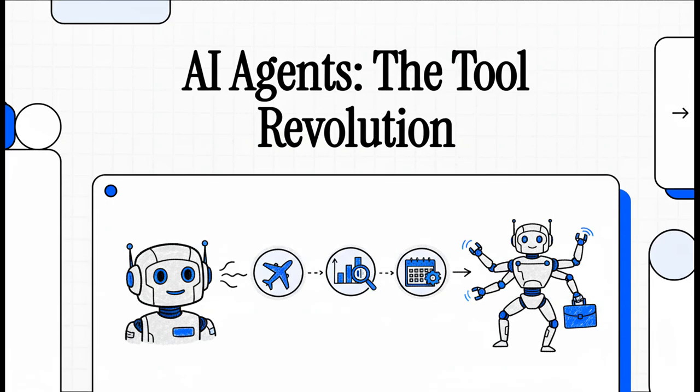All right, let's get right into it. We've all gotten pretty used to AI that can chat, right? But the real revolution, the next big step, is AI that can do things. We're talking about AI agents that don't just talk about booking a flight, they actually use the tools to book it for you. They're shifting from being a conversation partner to a real coworker.